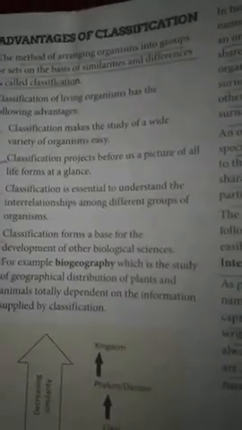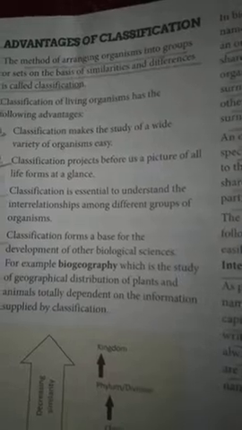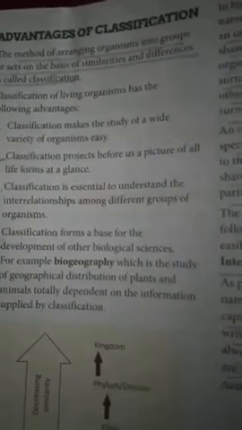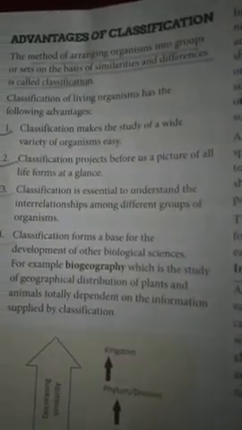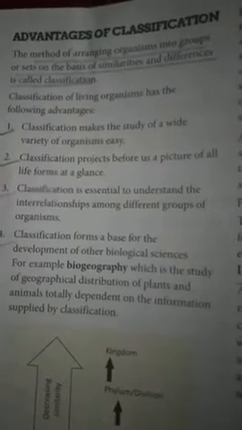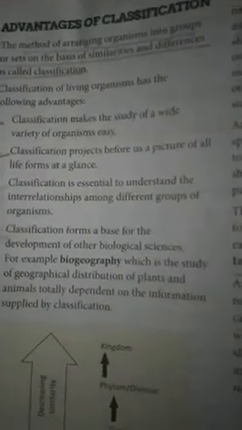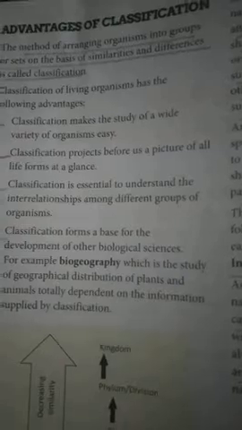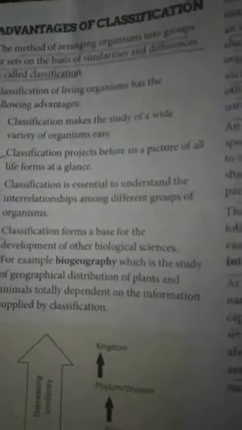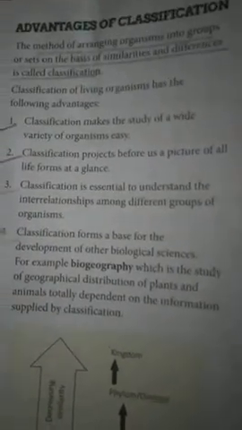Then, in the study of biogeography, if we find the organism in that group, it makes the study of the biological sciences very easy. In this way we can easily predict the geographical distribution of that plant or animal. It belongs to this group, it has this character, so it must be found in the dry area. This organism must be found in the wet areas. So in this way it's very easily predictable, and it's very beneficial in the study of science.